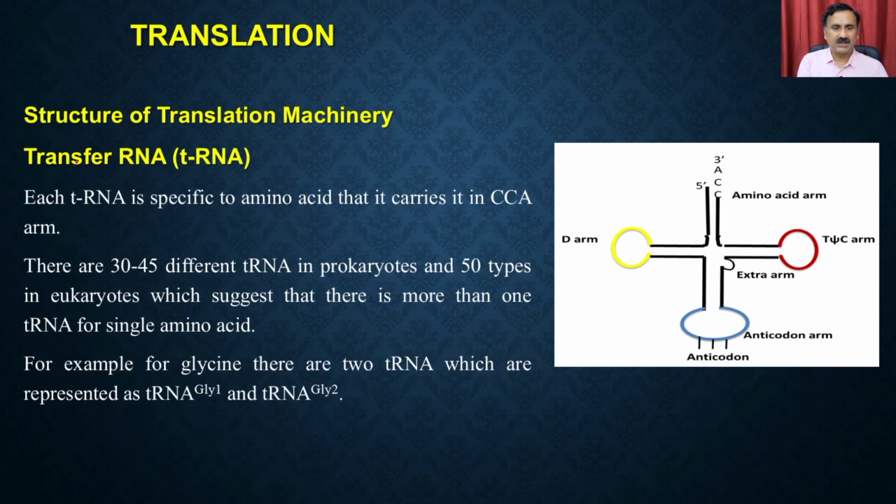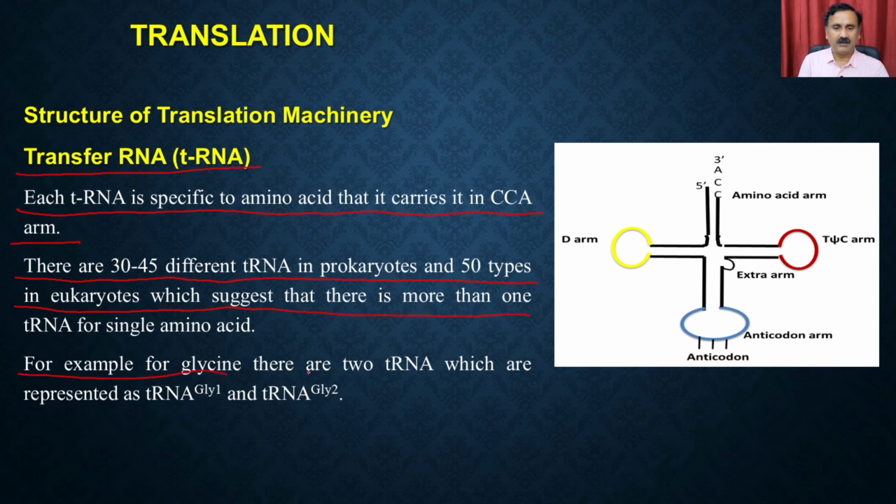Then we have the transfer RNA. Each transfer RNA is specific to an amino acid, and it carries it on the CCA arm. There are 30 to 45 different types of tRNA in prokaryotes, and 50 different types of tRNA in eukaryotes.